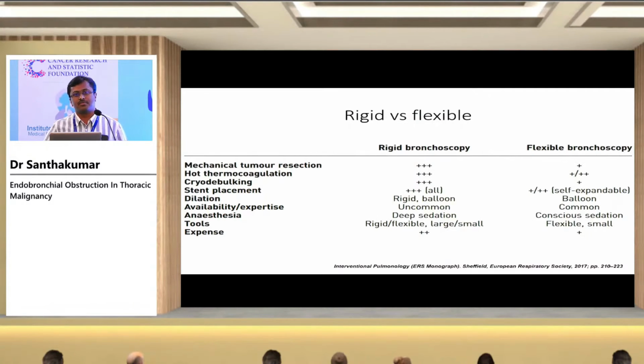Most interventional procedures in central airway obstruction are done with the rigid bronchoscope, because the rigid bronchoscope has a lot of advantages: you can simultaneously ventilate the patient and introduce various accessories into the lumen and do the procedure simultaneously. Whereas with flexible bronchoscopy, the vision is very poor, and loss of airway is more possible with the flexible bronchoscope alone. Once you lose the airway, it's very difficult to re-establish it if you don't have rigid bronchoscopy as backup. The only advantage is that you can approach more peripheral tumors with the flexible bronchoscope.